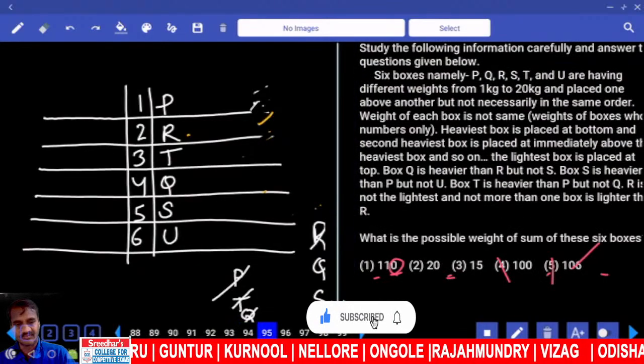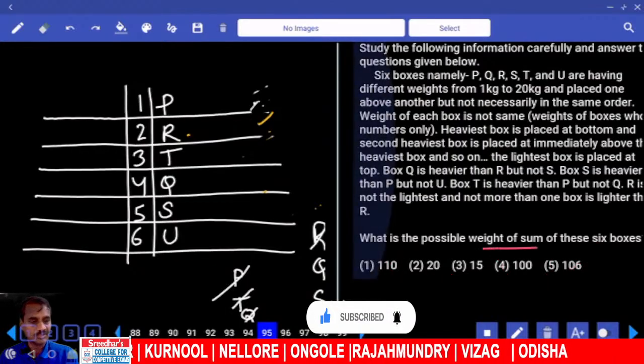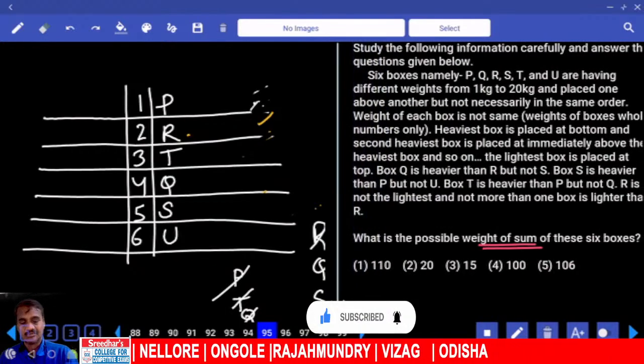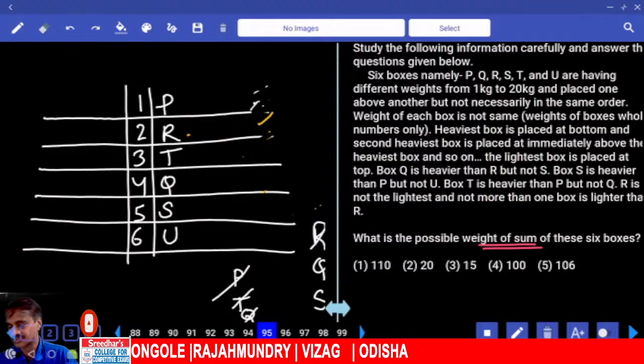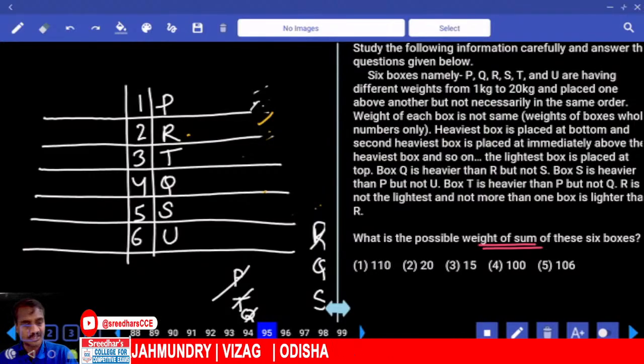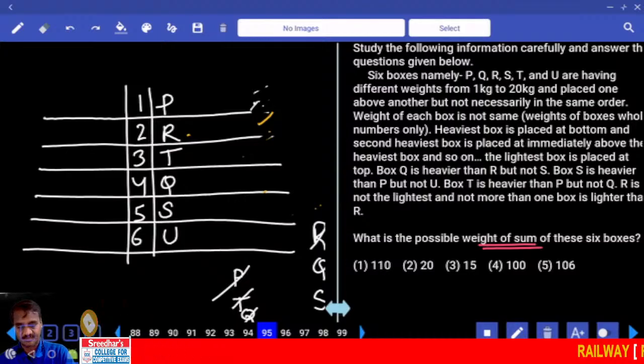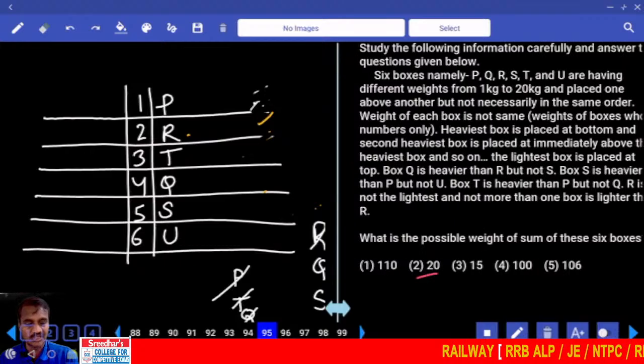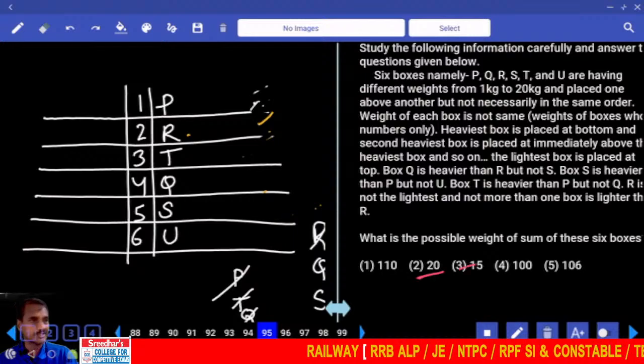Then 95. Then the possible weight of the sum of these boxes. What should the sum of these boxes be? Maximum. And the possible weight of these 7 boxes together. 7 boxes, 6 boxes. Now 6 boxes, all these cannot be 20, cannot be 15. These two are ruled out.